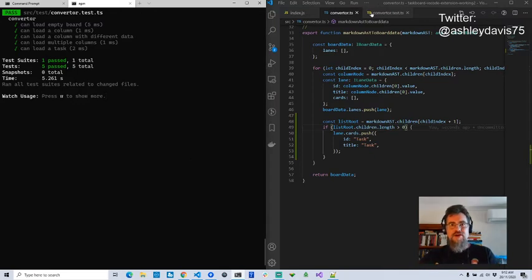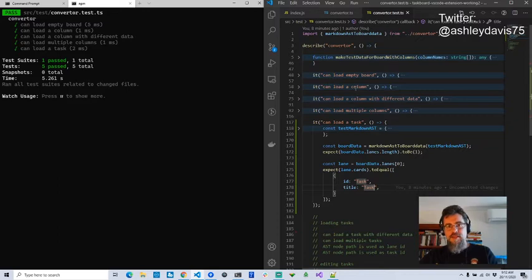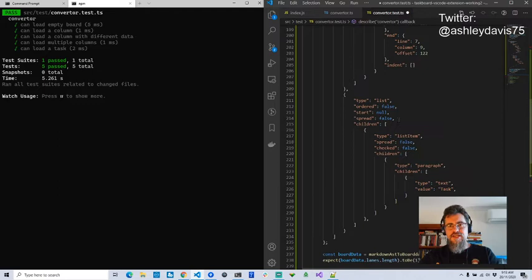So the way I work around this and move on from this is the same as what I did before when I was loading a single column. When I did my first test here, can load a column, I hard coded that as well. But then I added another test, can load a column with different data, and I expected different data to come out. So at that point, I can't hard code it anymore. So I'm forcing myself to move forward, and I'm doing very, very simple granular steps here.